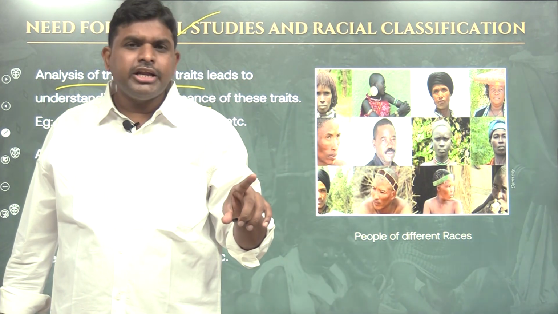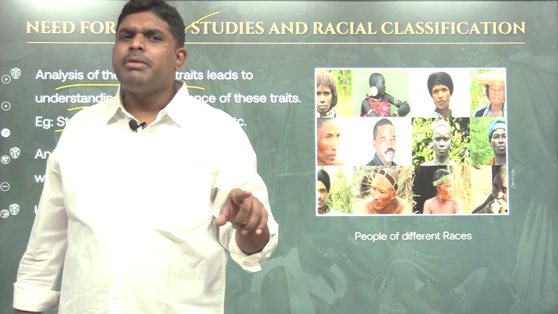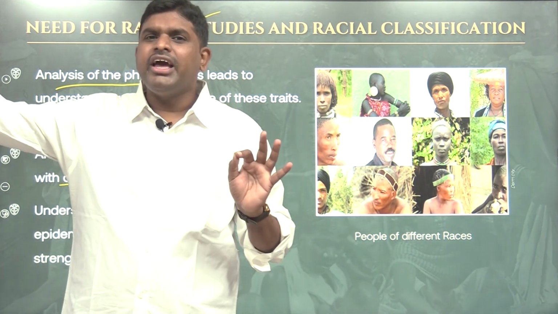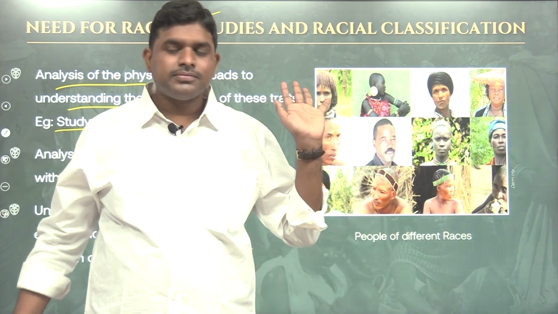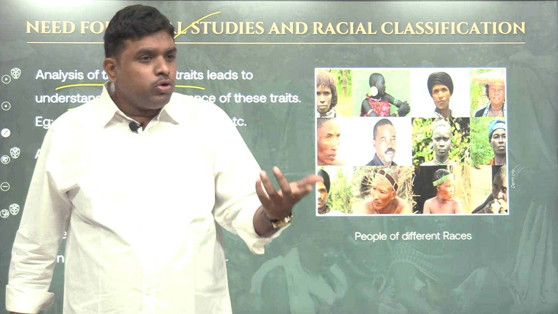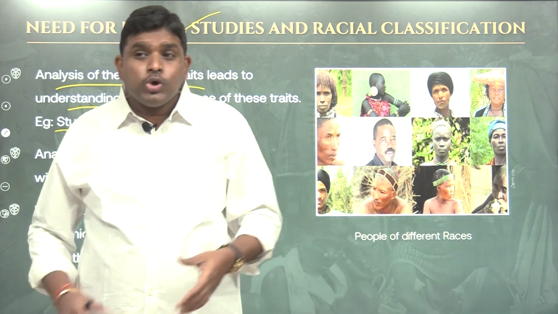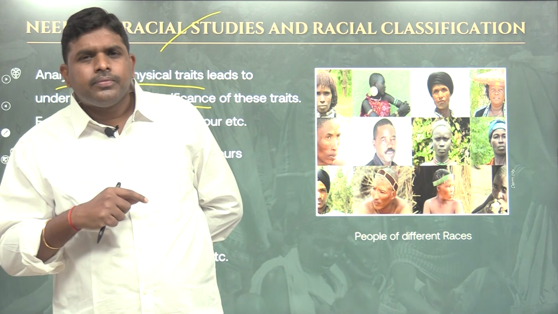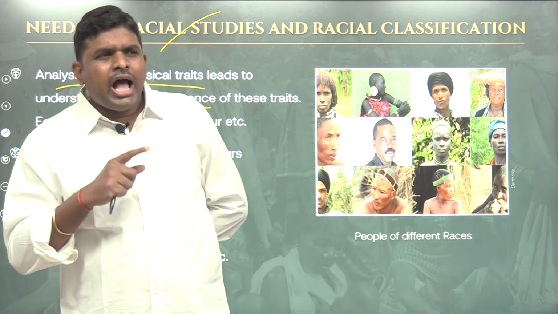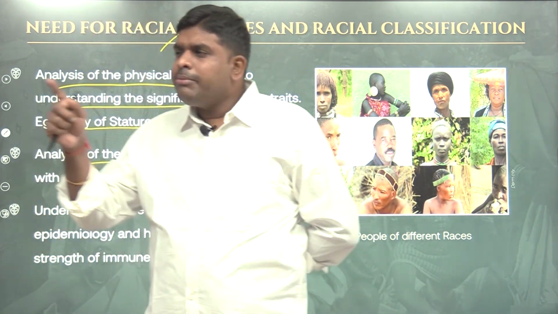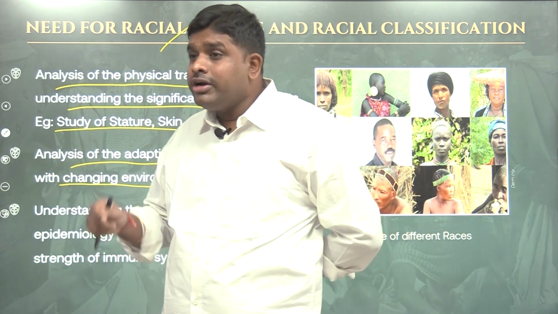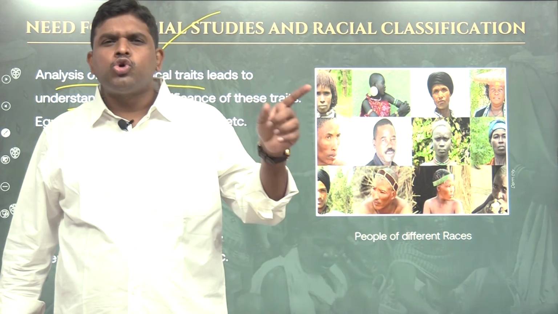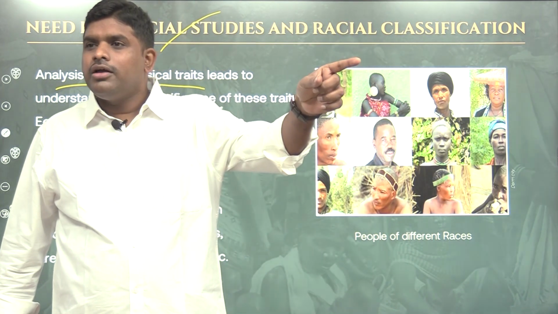Only 0.2% of Jarwa people got impacted by COVID, whereas in mainstream society, just as the COVID wave came, everyone got impacted. Means what? They are naturally immune to COVID. So because of this classification, I came to the conclusion that Jarwas have strong immunity towards COVID, and the mainstream people are vulnerable to COVID. When I do classification, it gives me the knowledge that Jarwas are so strong against COVID.